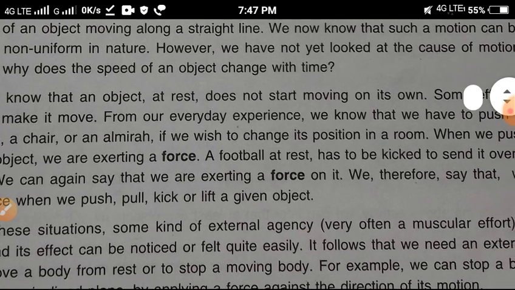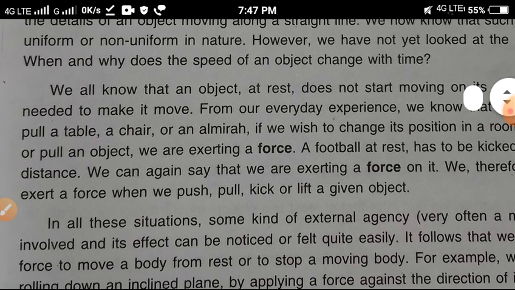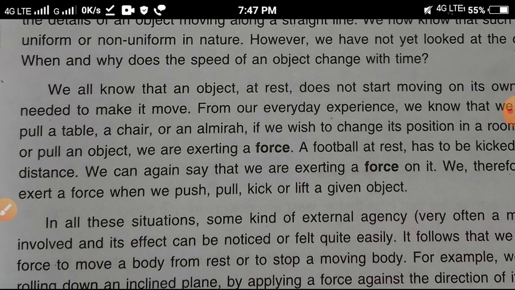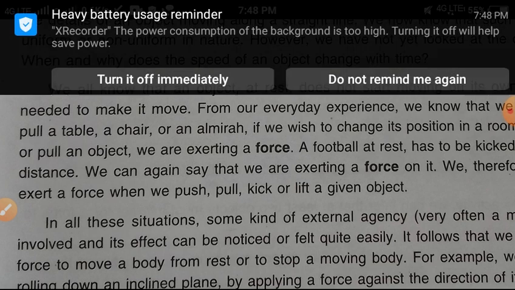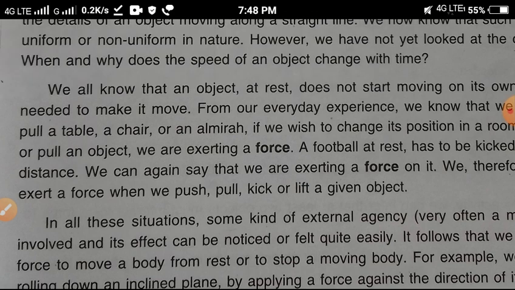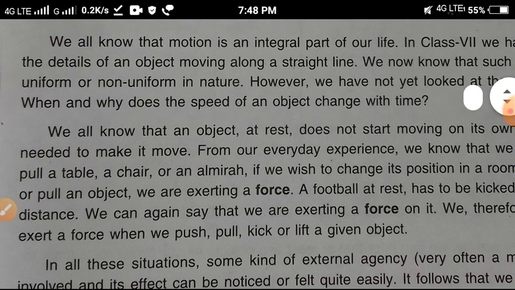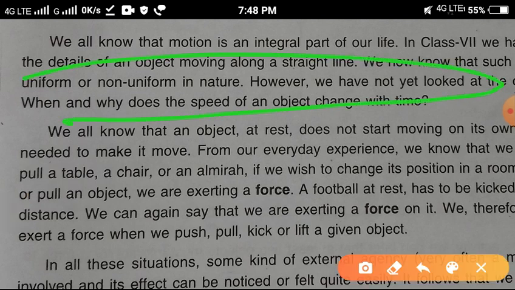Now let's look at the causes of motion. You know why motion occurs in a straight line? This is force. Due to the force, motion occurs. When we exert a force, when we apply a force on any object or particle, then it moves in a straight line. Understand? So the speed of the object changes with time.